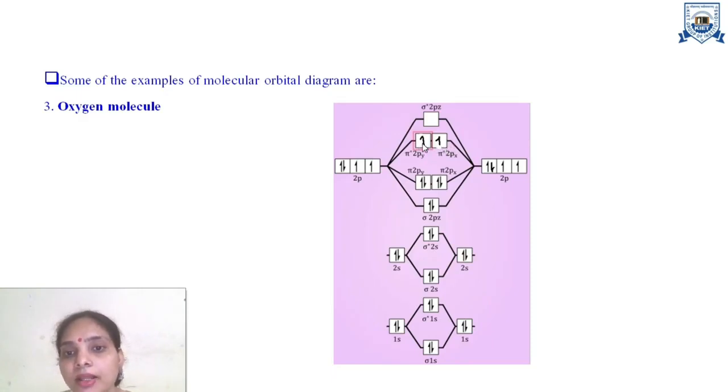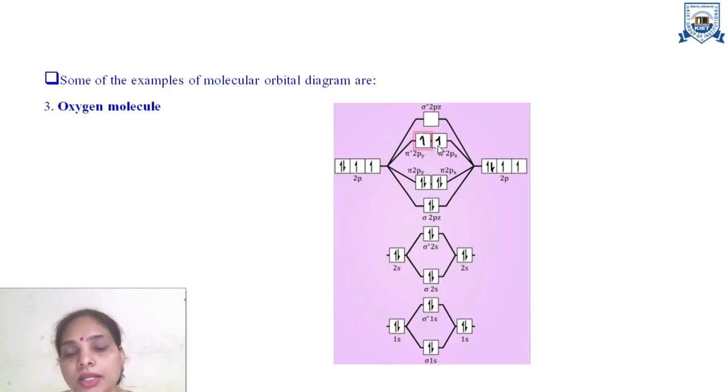Why is that? Because according to Hund's rule, pairing will not take place until they are singly filled. That's why both pi anti-bonding 2py and pi anti-bonding 2px will be singly filled first, and then pairing takes place. Therefore, oxygen has 2 unpaired electrons in its molecular orbitals.